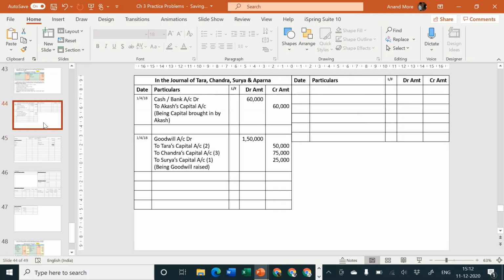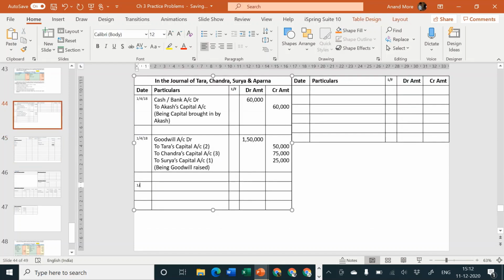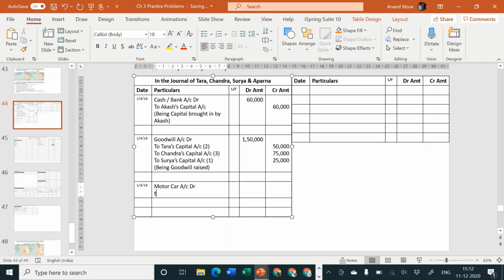So first of all, let us pass the entry for appreciation. Entry is motor car is required to be enhanced. Value of motor car is required to be enhanced or increased. So we'll say motor car account debit to revaluation account because it's a profit. And amount is how much? 15,000.